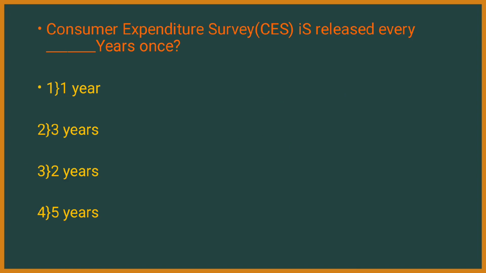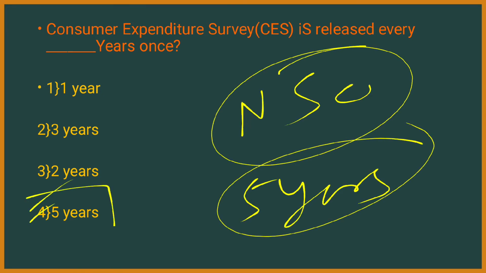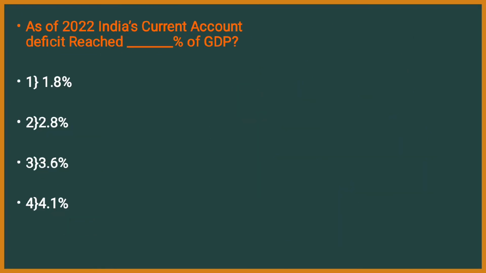Next question. Consumer expenditure survey is released every dash years once. That means consumer expenditure survey. Basically you need to understand this is released by National Statistical Organization and it is released for each and every 5 years once. For every 5 years this is released. So here the right answer is 5 years.